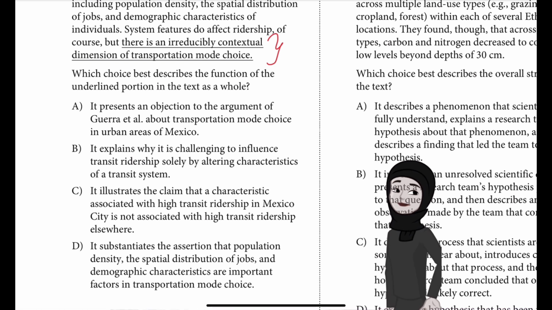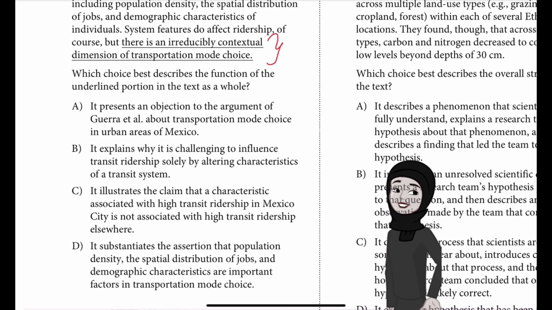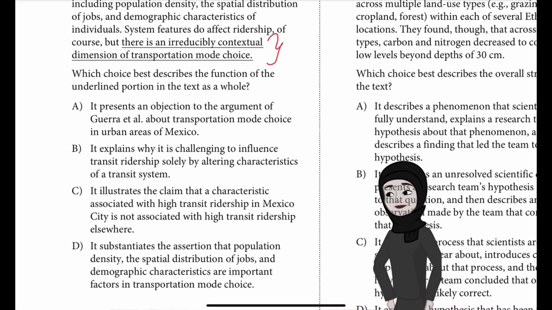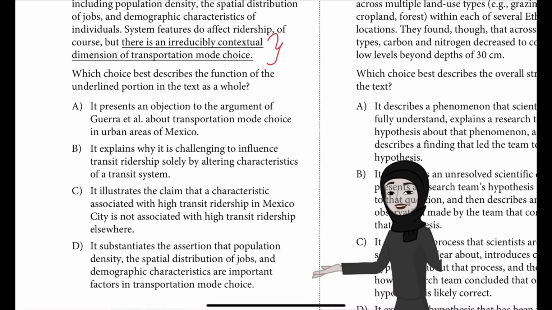C. It illustrates the claim that a characteristic associated with high transit ridership in Mexico City is not associated with high transit ridership elsewhere. D. It substantiates the assertion that population density, the spatial distribution of jobs, and demographic characteristics are important factors in transportation mode choice.